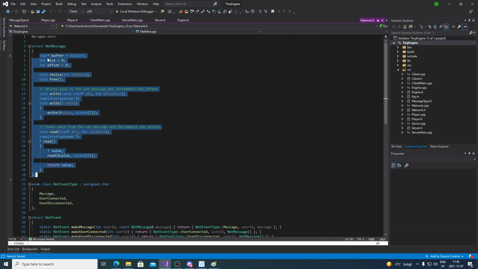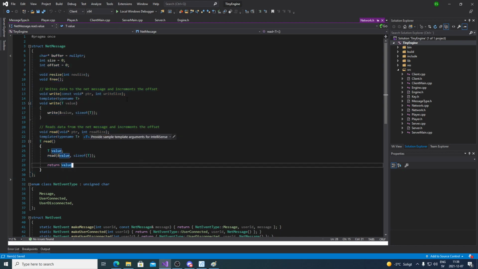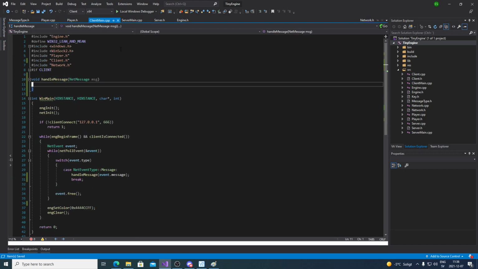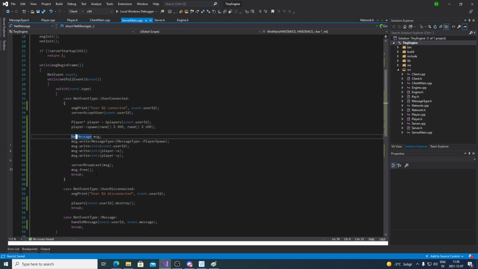It's allocating memory for the buffer when we're writing, so we have to free that buffer up. I could probably have written this in a better way, but it would make it more complicated, and I didn't want to make it complicated, so that's the reason. So it doesn't really have anything to do with networking or anything like that. It's just my implementation being what it is. So that's why we have to free it. It's not a big deal if you don't. You'll get a little memory leak. It's fine.